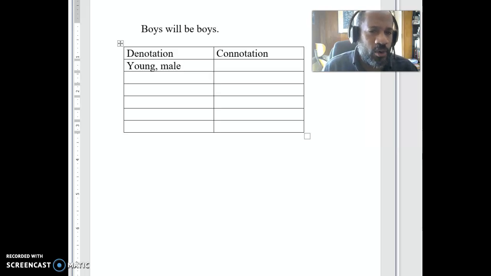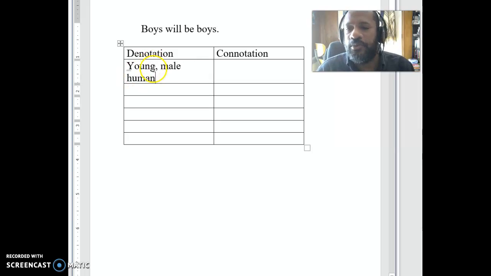A young male bear is a boy. A young male aardvark is a boy. No, no, no. It's a young male human, right? A young male human. That's what you're looking for. Just like if you're looking for a snake, you're looking for a scaly, legless reptile. If you're looking for a boy, you're looking for a young male human. That's what they are, right?